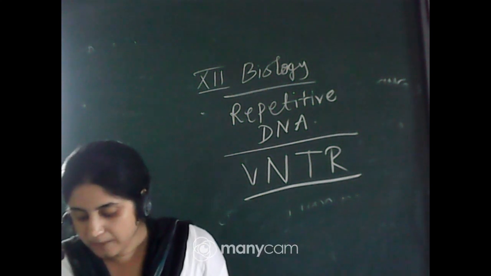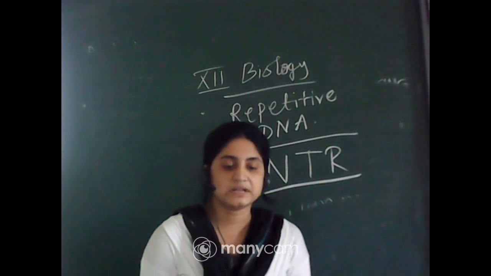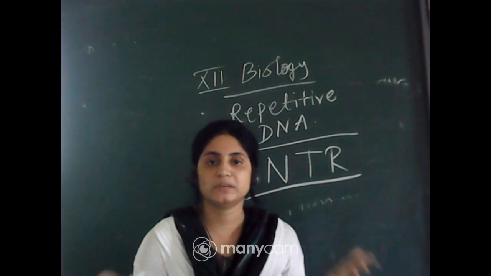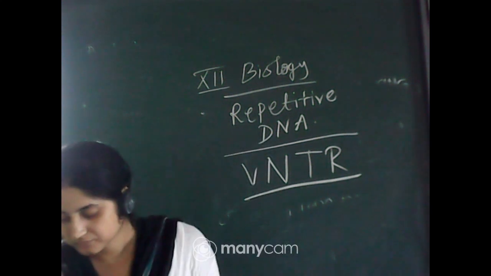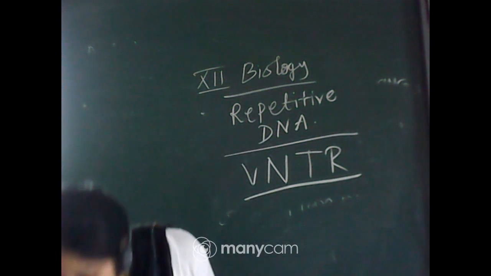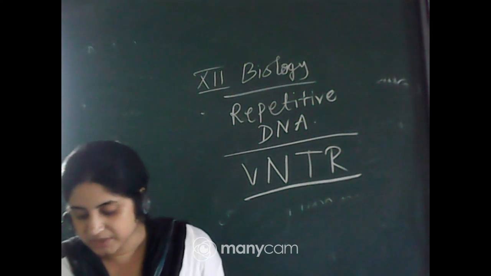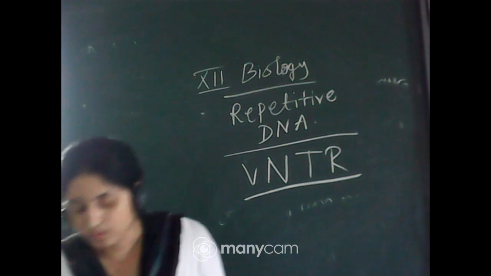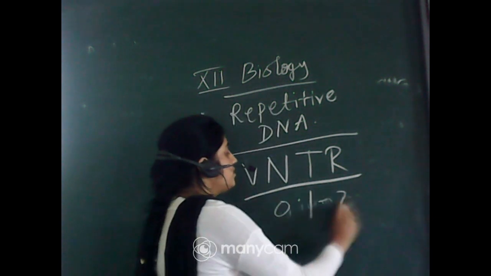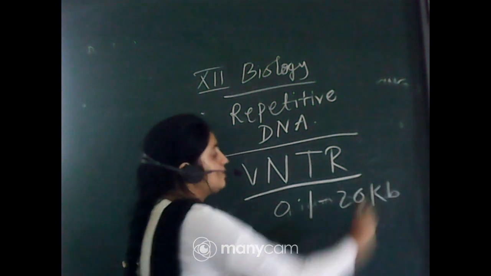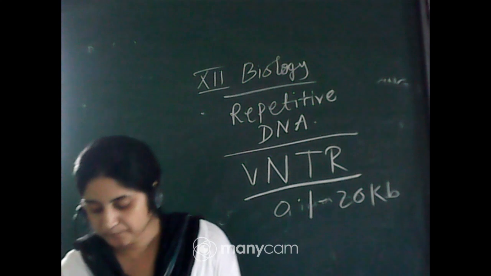The copy number varies from chromosome to chromosome in an individual, and the length depends on the number of repeats. The number of repeats shows a very high degree of polymorphism, and as a result the size of VNTR varies from 0.1 to 20 kb, because it varies from individual to individual.